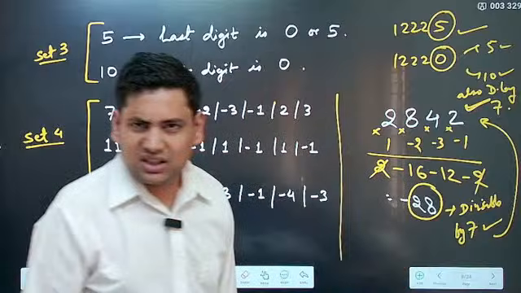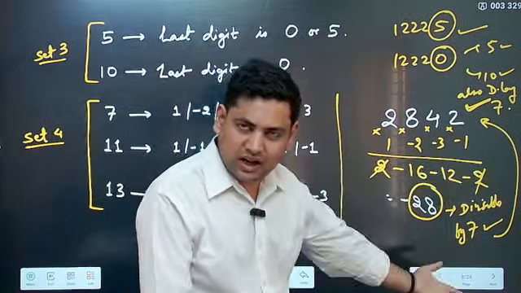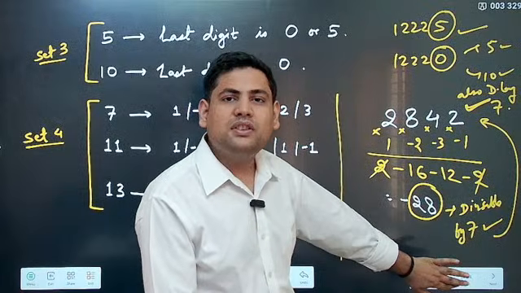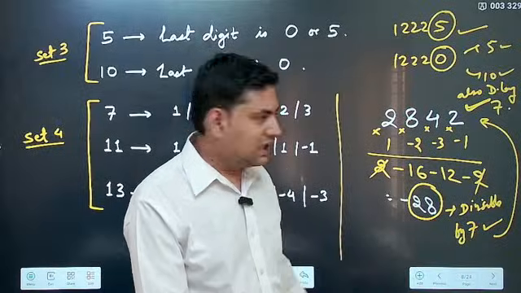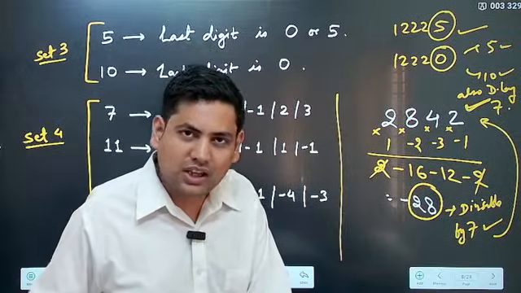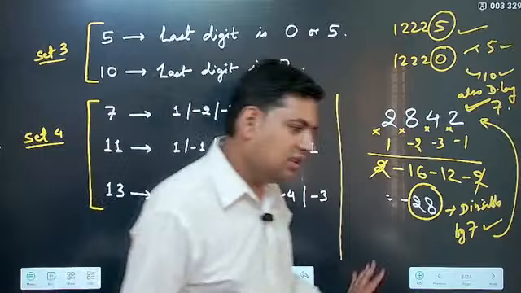This is the simple method. Even if you get a very long number, what you have to do, you have to just write the series and then find out the overall sum. If the overall sum is divisible, correct, then it is divisible, otherwise not. This method does not give you the remainder. Like in that 3 and 9, you also get the remainder. This does not give you the remainder directly. Only tells you divisibility or non-divisibility.